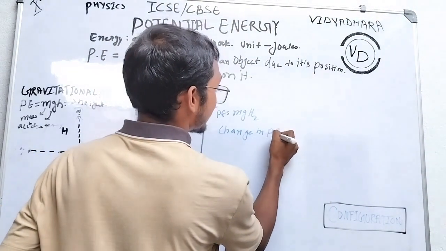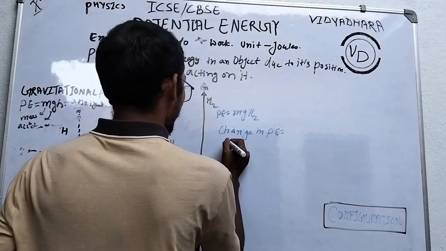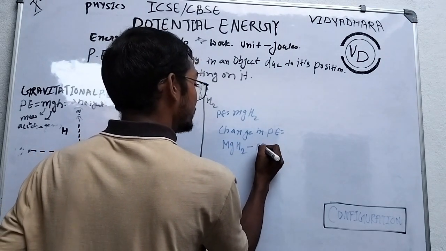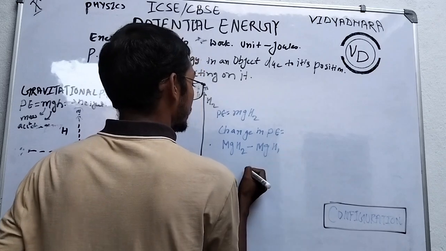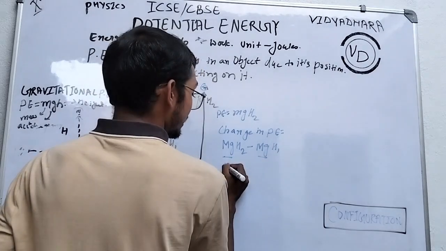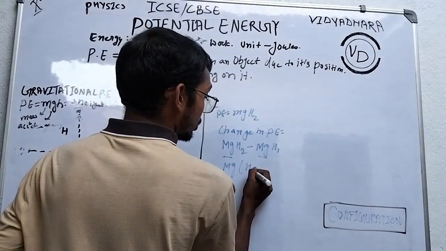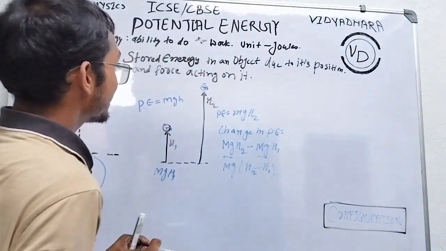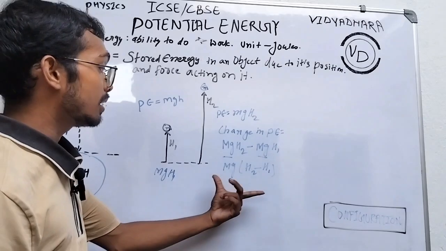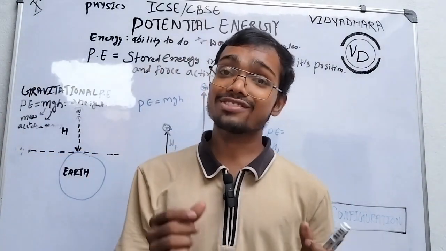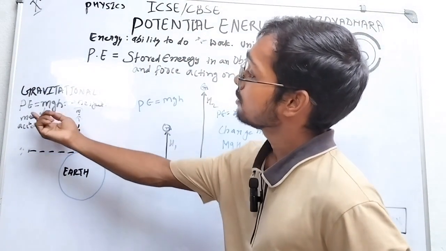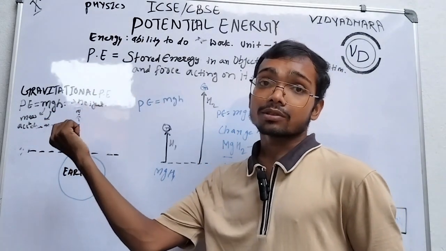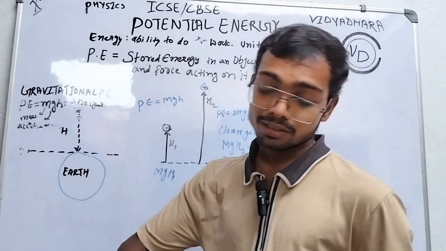Change in potential energy is mgh2 minus mgh1. mg is common, so it is mg times h2 minus h1. This is the change in potential energy. You can calculate it like this, or if simply asked, just use the formula mgh, put in the question's values, and you get the result. Thank you.